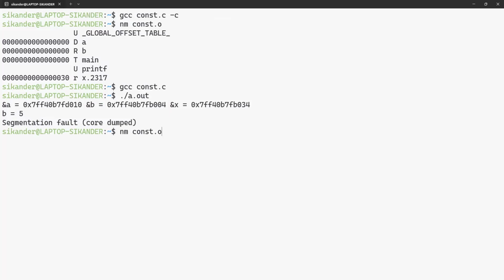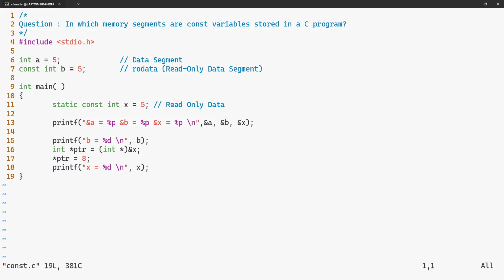So from this, what we learned is that local const variables are stored in the stack segment. The stack segment is a read-write segment; a direct attempt to modify will be caught by the compiler, but if we try to modify indirectly, we can modify it. Whereas a local const variable which is static, or a global const variable, will be stored in the read-only data segment, and any attempt to modify directly will be caught by the compiler. Indirectly, if you try to modify, it will be caught at runtime. I hope the concept is clear. Thank you.